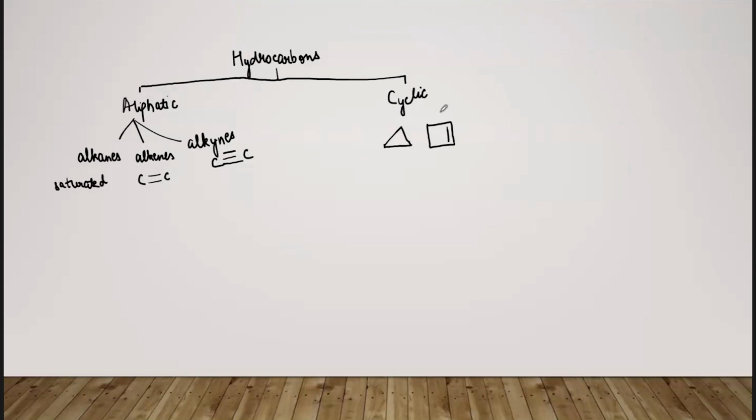Now we can also divide cyclic into two parts. Some can be aromatic and the others will be non-aromatic. The aromatic compounds generally have the benzene ring included in them. Most of them. It's not necessary that there is a benzene ring, but the compounds or classes that we will study will generally have a benzene ring because of its large applications in industry.